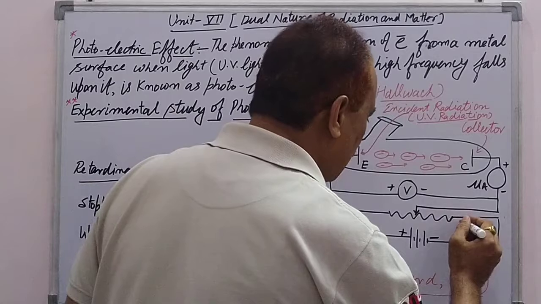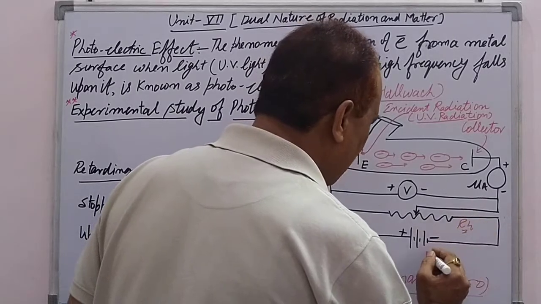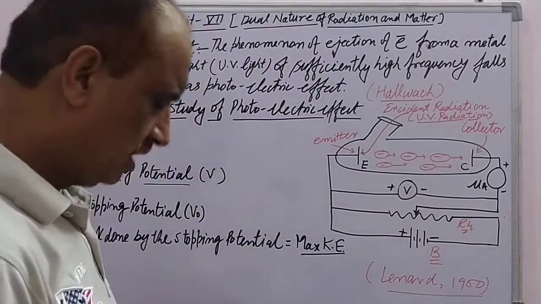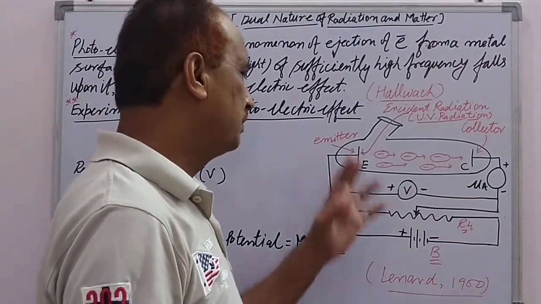So a rheostat RH is connected here, along with a high tension battery. This is the setup of the experiment.